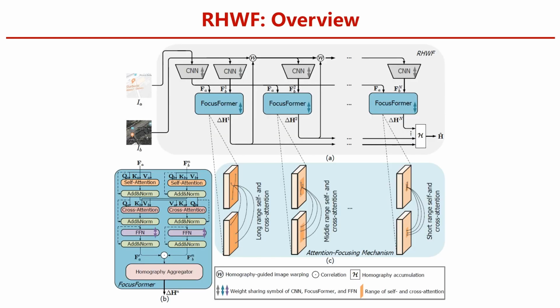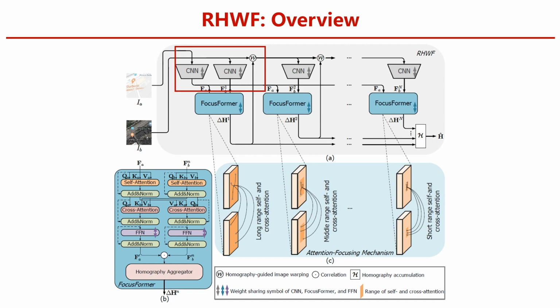This figure illustrates the architecture of RHWF. The homography-guided image warping and the attention focusing mechanism in focus former are arranged in an interleaved manner, which are appropriately absorbed into the recurrent framework. We note that the whole network is tied despite the number of iterations, which means the framework won't raise the network parameters. We employ a convolutional neural network with residual connections as our backbone.